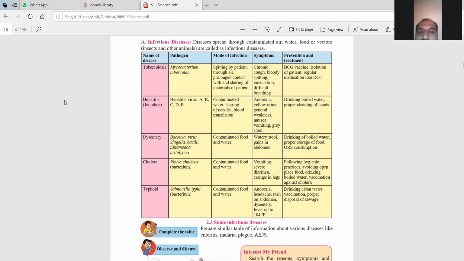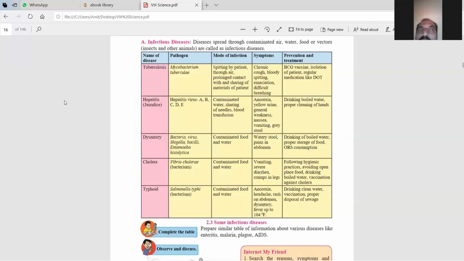Now the third one is dysentery. Dysentery means there is a loose motion. Now bacteria, virus, then Bacillary and Histolytica, ये जो पैथोजन है, मतलब जो बैक्टीरियाज हैं, इसके कारण ये इन्फेक्शन बढ़ता है. अभी ये क्यों होता है? मोड ऑफ इन्फेक्शन क्या है? कंटेमिनेटेड फूड एंड वाटर, मतलब जब हम कुछ गंदा फूड, there is an outsider food, if we eat outsider food, if we drink the outsider water, then we suffer from this dysentery and loose motion.